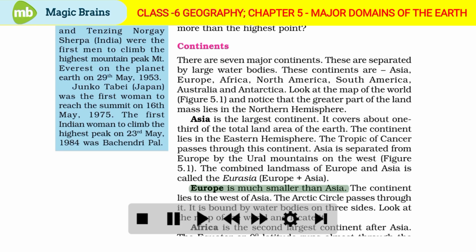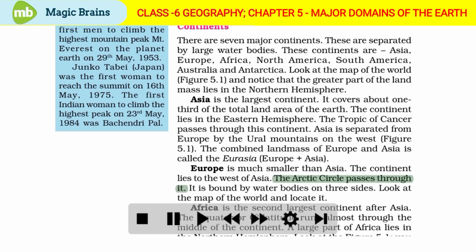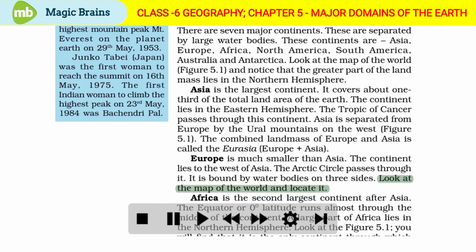Europe is much smaller than Asia. The continent lies to the west of Asia. The Arctic Circle passes through it. It is bound by water bodies on 3 sides. Look at the map of the world and locate it.